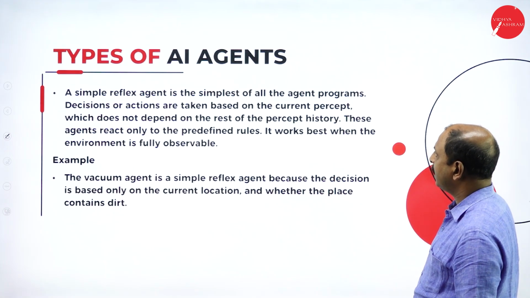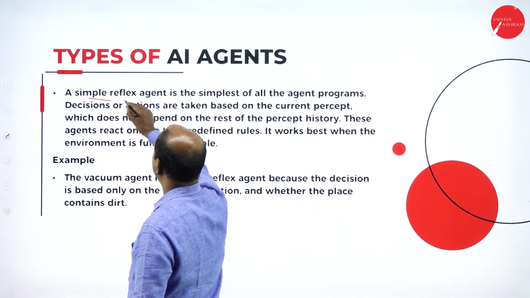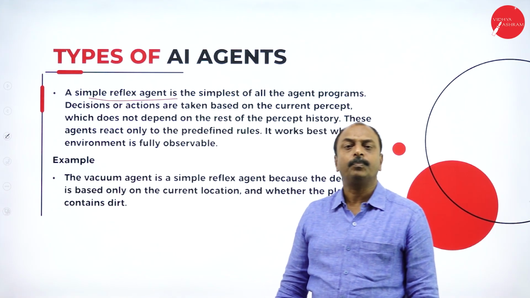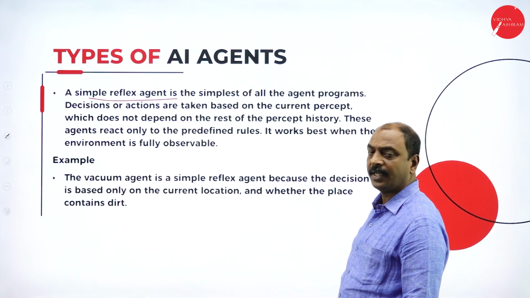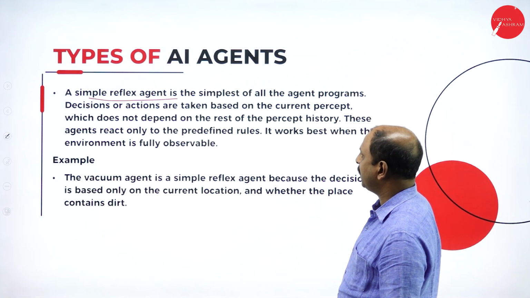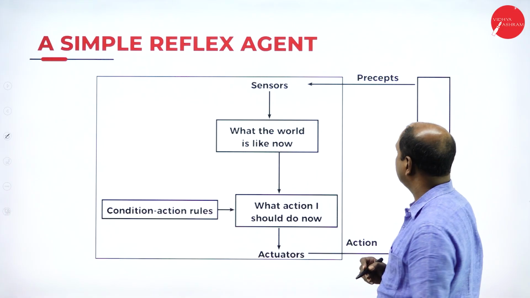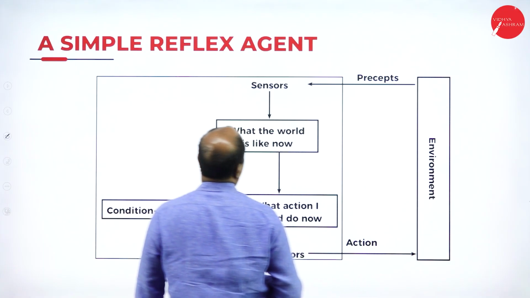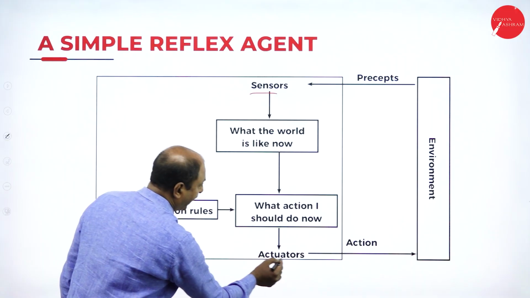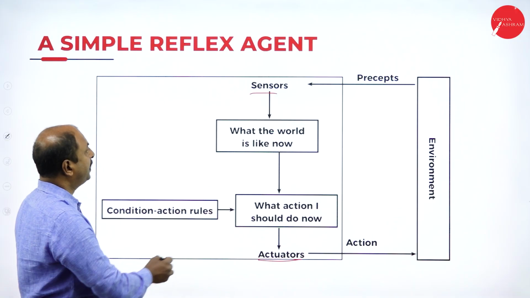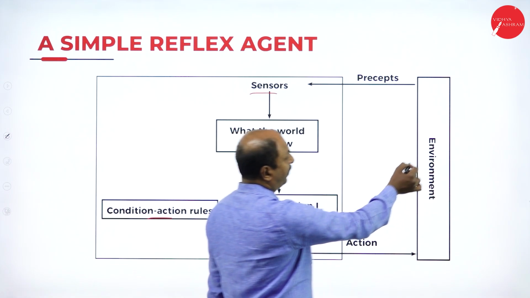Now, in the next slide, the first type of agent is the simple reflex agent. Before that, let me tell you what an agent is through this diagram. This AI agent comprises sensors and actuators, and here it has some predefined conditions. So this is an environment.